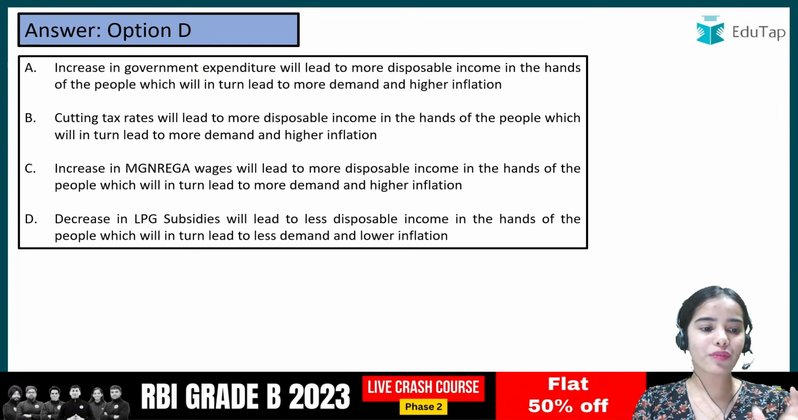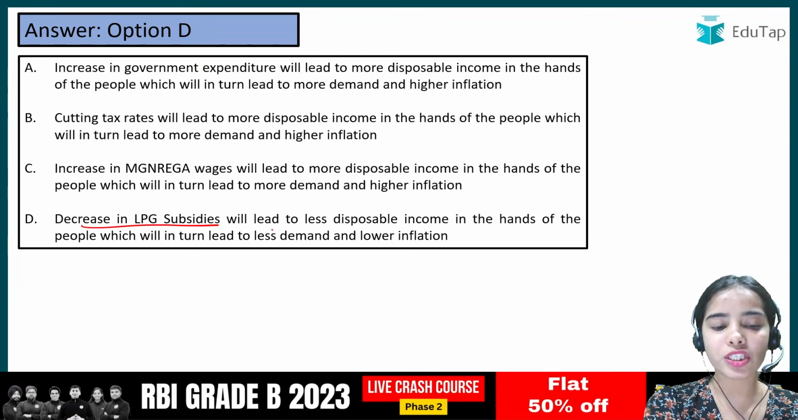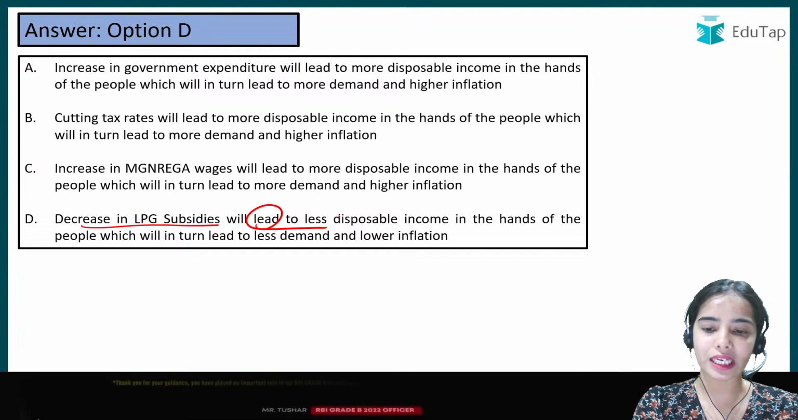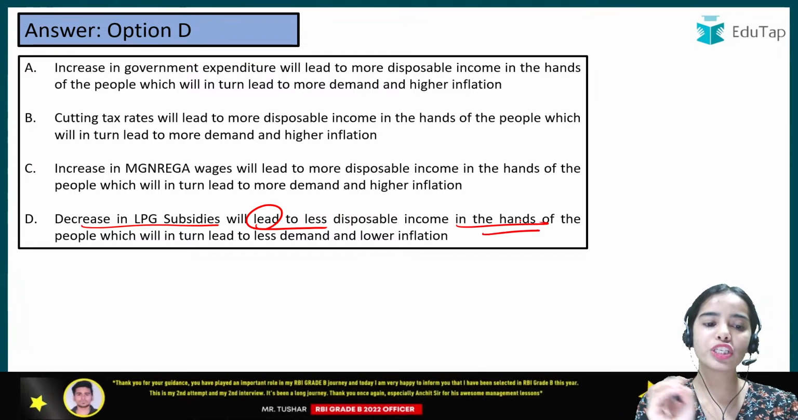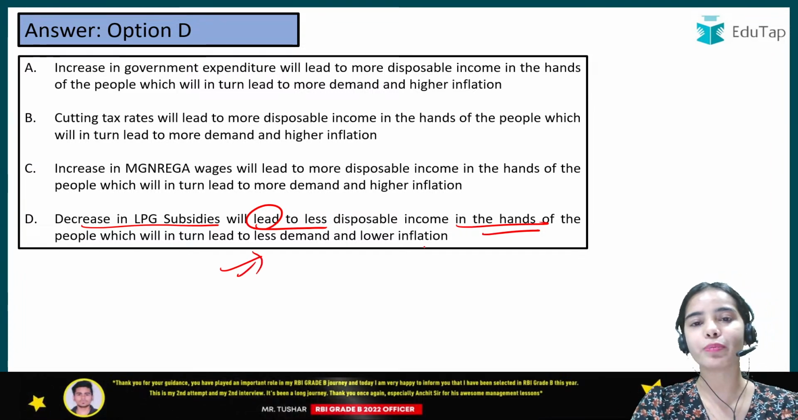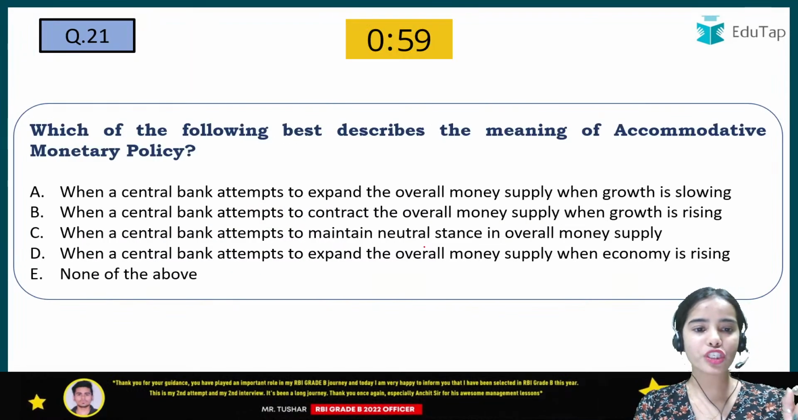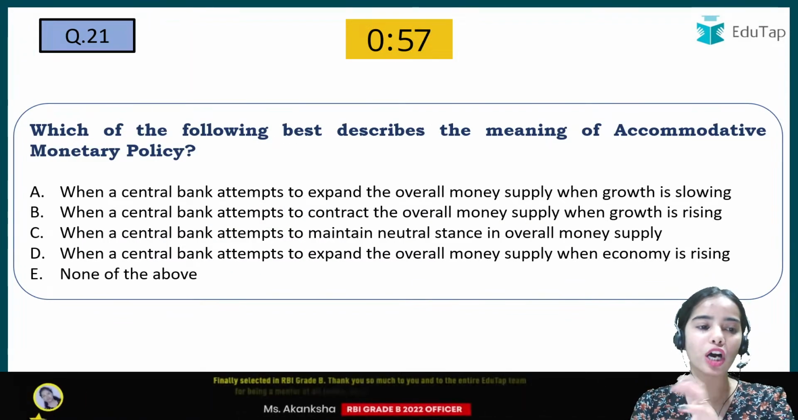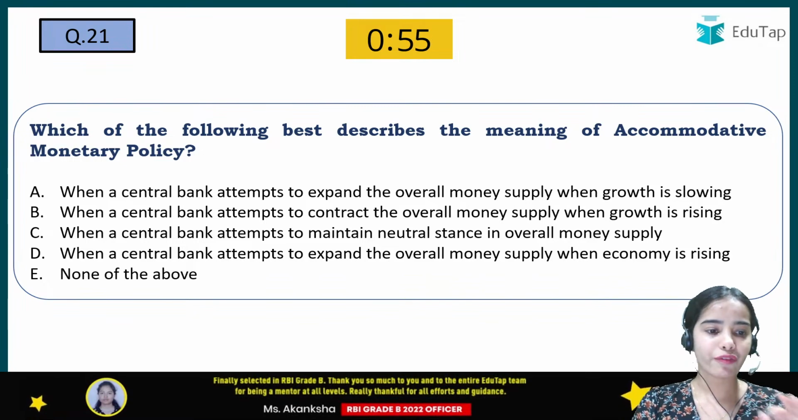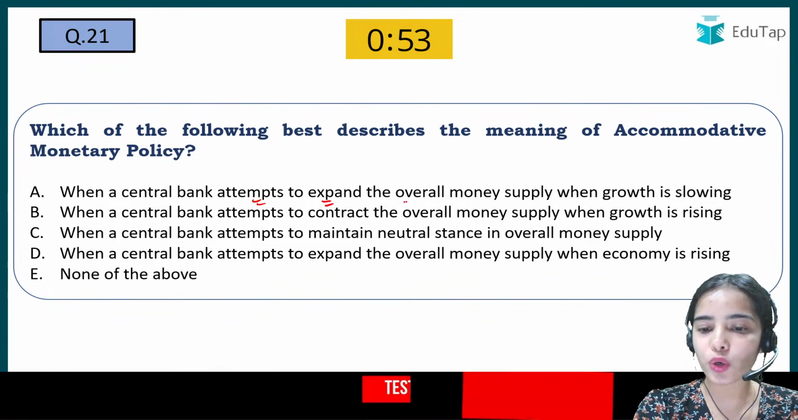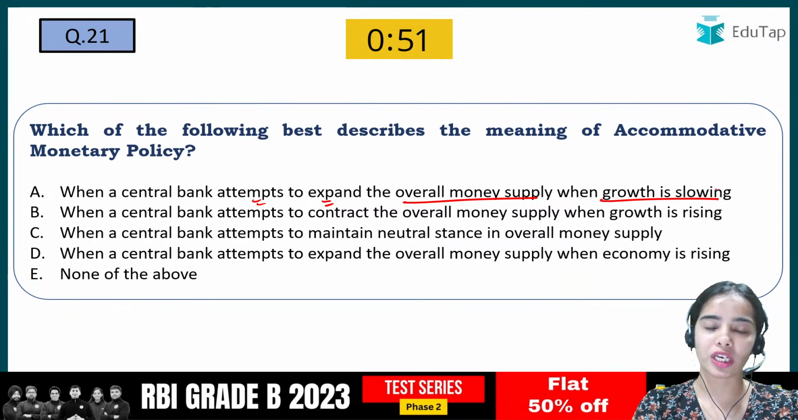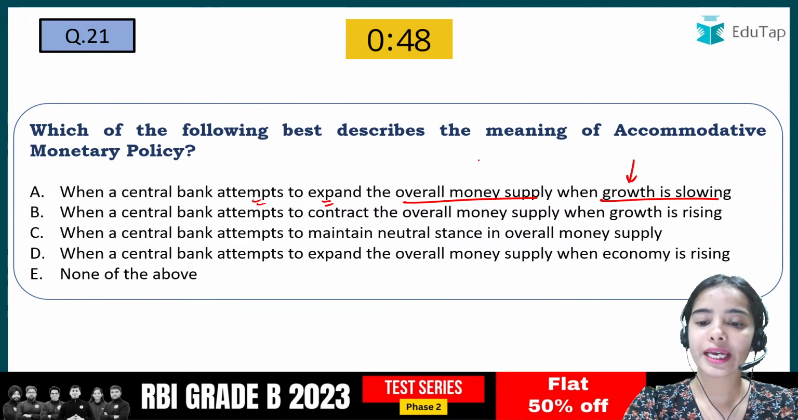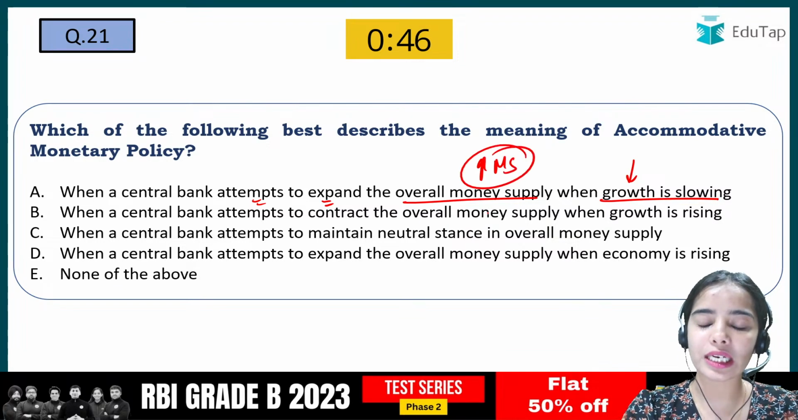D was the correct answer because a decrease in LPG subsidies will lead to less disposable income in the hands of the people, which will in turn lead to less demand and lower inflation in the country. Which of the following best describes the meaning of accommodative monetary policy? When a central bank attempts to expand the overall money supply when growth is slowing. So when the growth is decreasing, then the money supply needs to be increased.